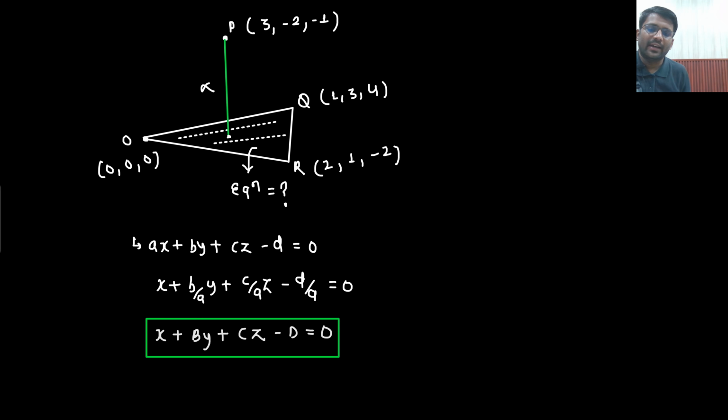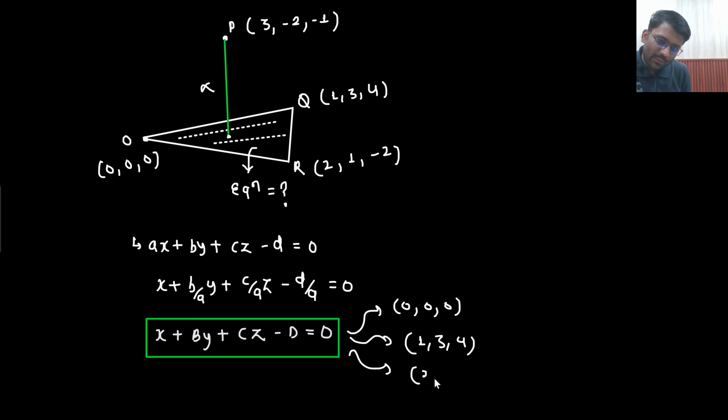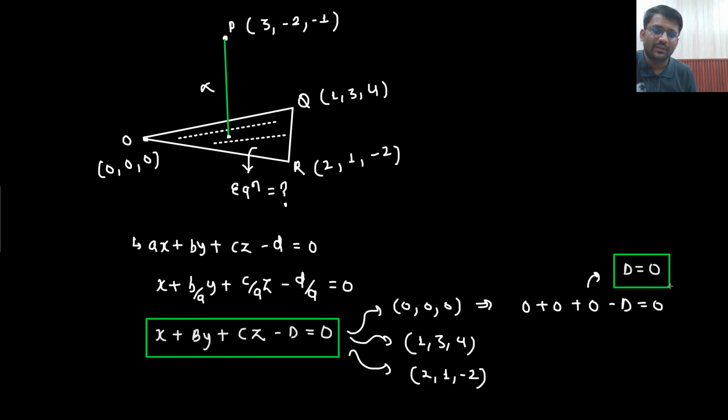This is the equation of the plane, and it will be satisfied by 3 points: 0, 0, 0, 1, 3, 4, and 2, 1, minus 2. Here you put 0, 0, 0. In this equation, 0 plus 0 plus 0, and d is a constant, is coming out to be 0 only. So the value of d is 0. Now the equation has become x plus by plus cz equals 0. This is your new equation.